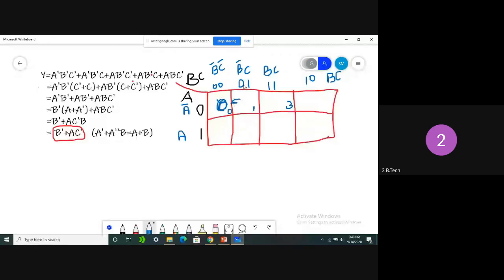BC is 0 1, and A is 0. Then can you make the combination ABC? A is 0, B is 0, C is 1. 0 0 1 means its value is 1. Coming to the third cell, B equals 1, C equals 0. In ABC, A is 0, B is 1, C is 1. So 0 1 1. What is that value? 3. Then why are you saying 0 and 1 again?